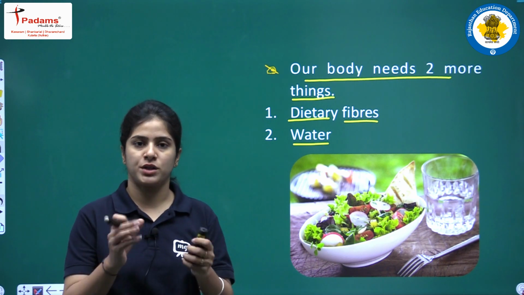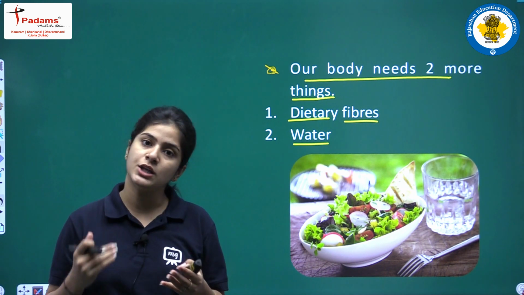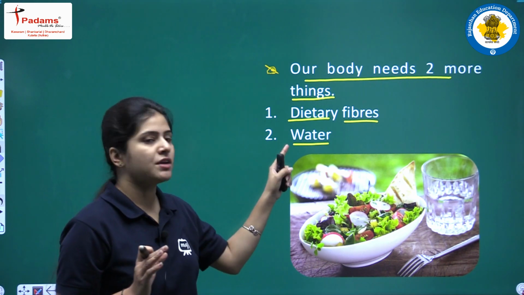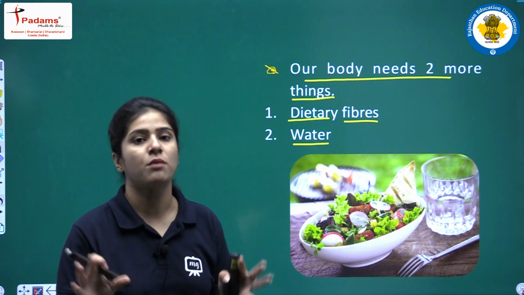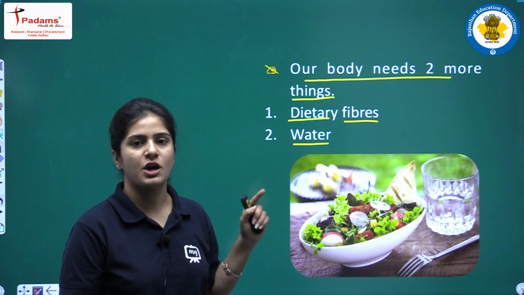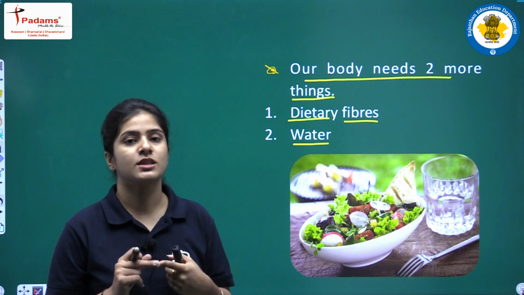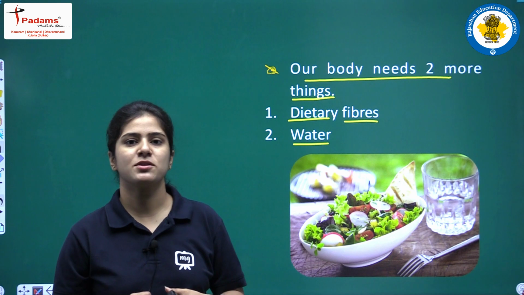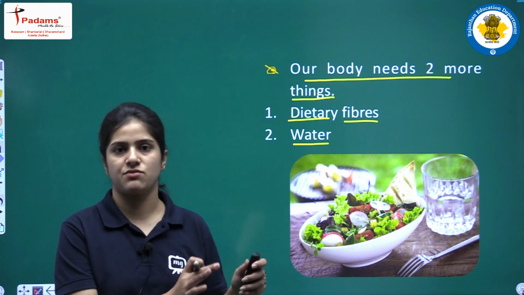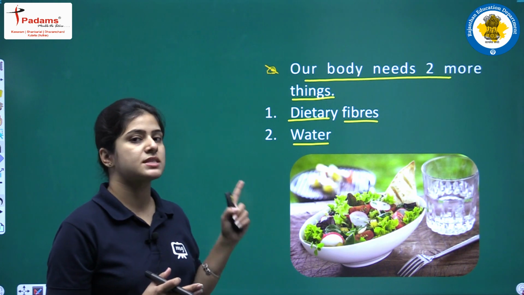Next, we'll discuss water. What is water doing? Water helps your body to absorb all the nutrients, okay. Whatever nutrients you are taking, if you are not having water, those nutrients will not get absorbed in your body, okay. So bachcho, you will need water for the absorption of those nutrients. Water also helps to expel the waste in the form of urine or sweat, okay bachcho. So now we have discussed the functions of all the nutrients as well as dietary fibers and water.